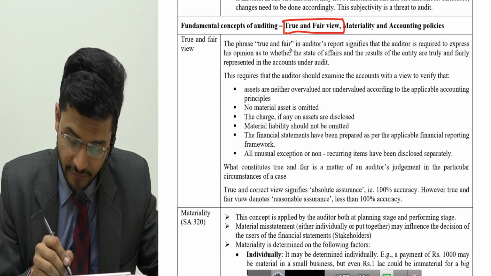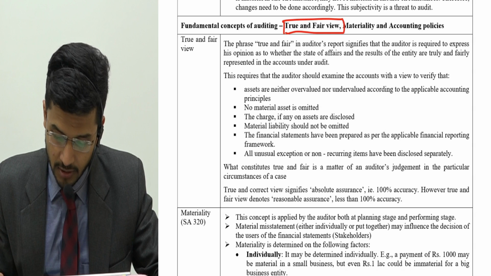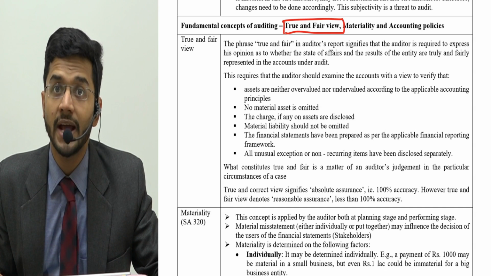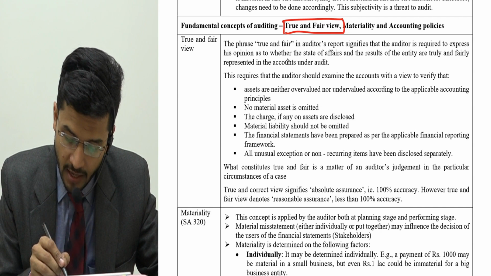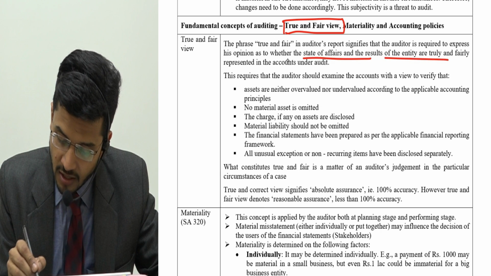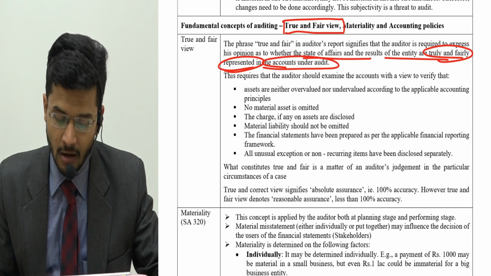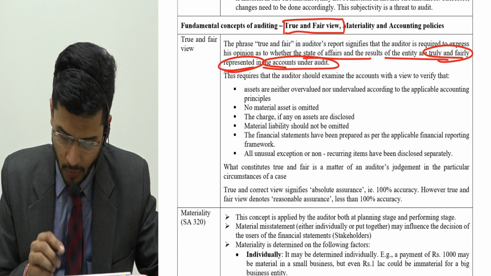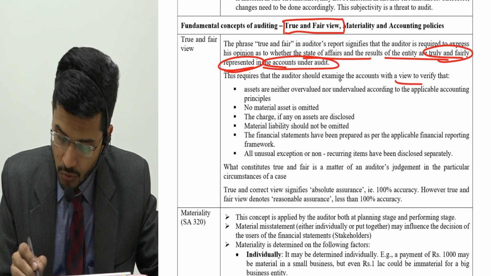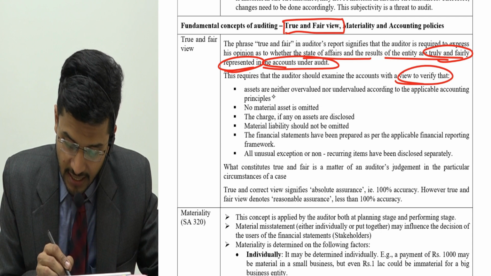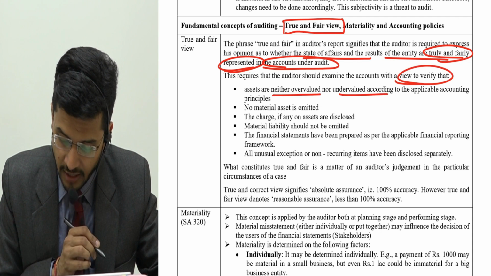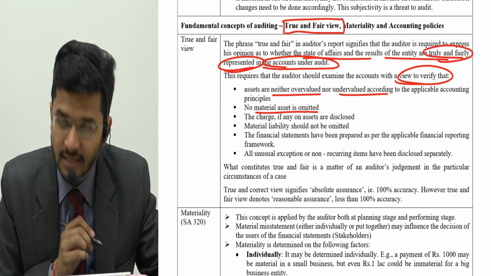The phrase true and fair in the auditor's report signifies that the auditor is required to express his opinion as to whether the state of affairs and the results of the entity are truly and fairly represented by the accounts under audit. This requires that the auditor should examine the accounts with a view to verify that assets are neither overvalued nor undervalued. No material assets are omitted.